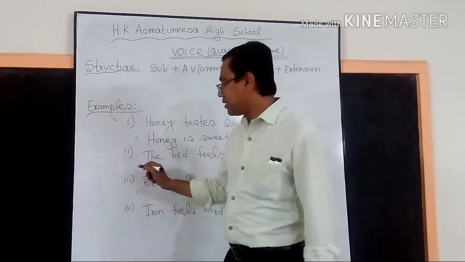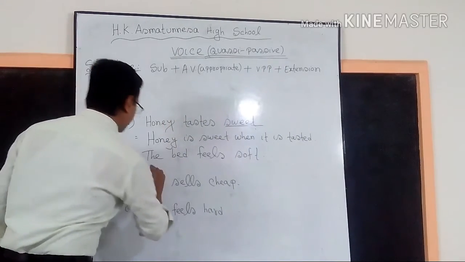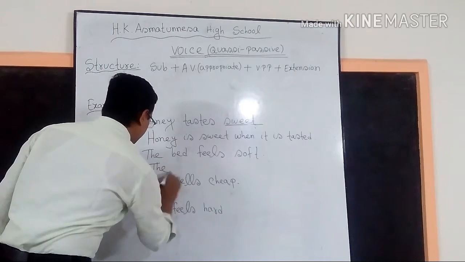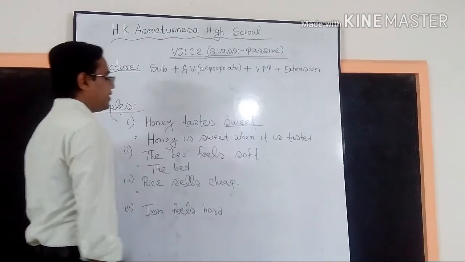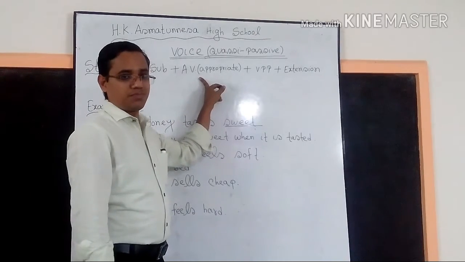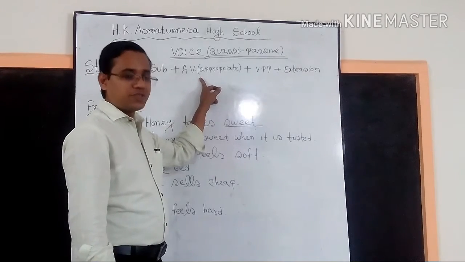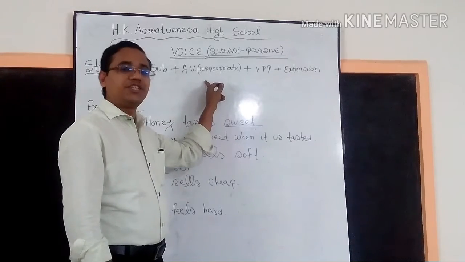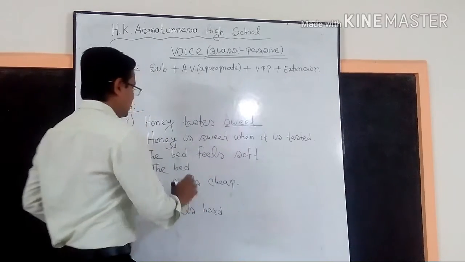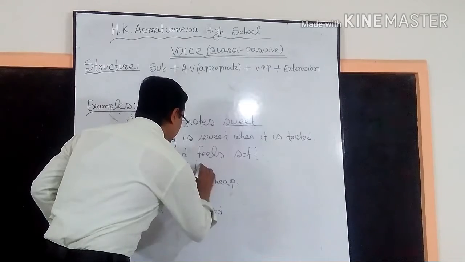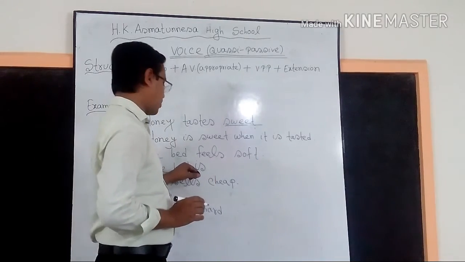Now we will make it the passive voice. So first of all we will write the subject. The subject is bed, and we have to bring appropriate auxiliary verb. So I hope that you all have known the rules of changing auxiliary verbs from active to passive voice. So I will bring is, since it is a present tense and the subject is third person singular number. Okay.